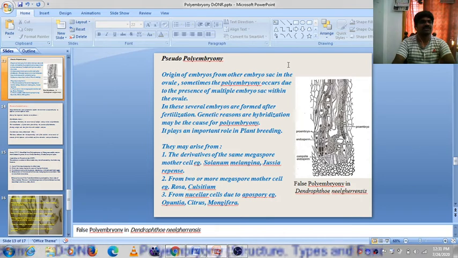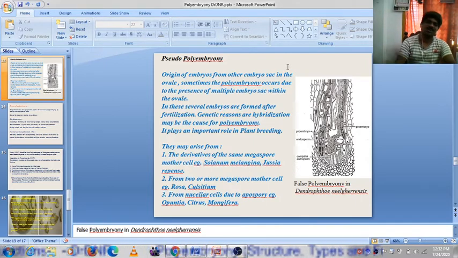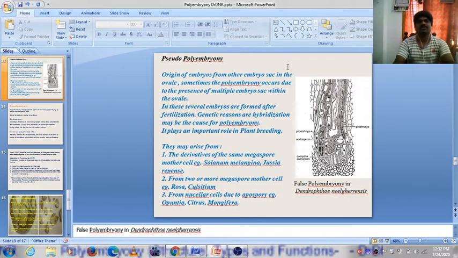And the next one is pseudo polyembryony. True polyembryony, and next one is pseudo polyembryony. Origin of embryos from another embryo sac in the ovule, not from the same embryo sac. It may be from the other embryo sac or from outside the embryo sac of the ovule. Sometimes polyembryony occurs due to the presence of multiple embryo sacs within the ovule.